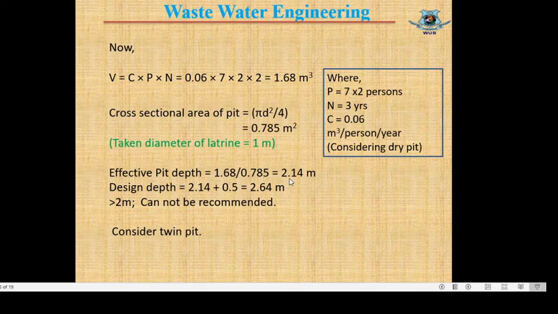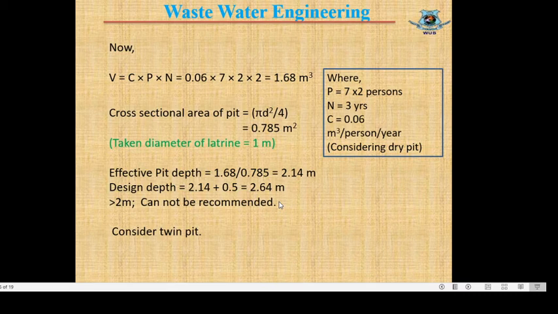Design depth or total depth equals 2.14 plus 0.5. This 0.5 is for free space or clear space, as we have used the formula without the factor 1.33. If we used the formula with the factor 1.33, then this 0.5 would not be added. And design depth comes to 2.64 meters, which is greater than 2 meters, so it cannot be recommended, as we can construct a pit only within 2 meter depth.